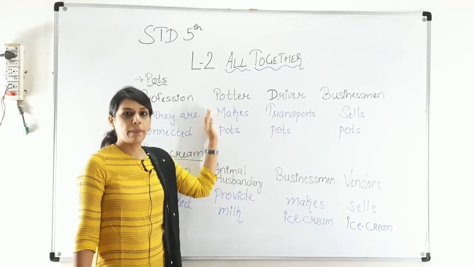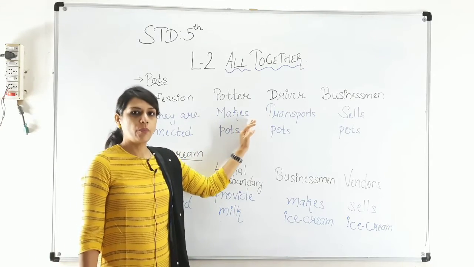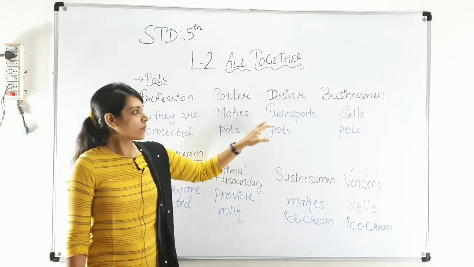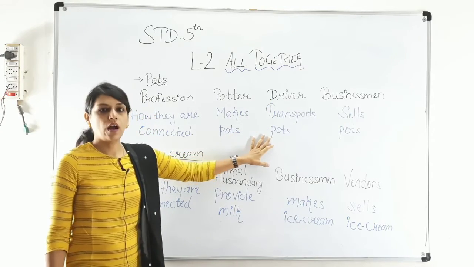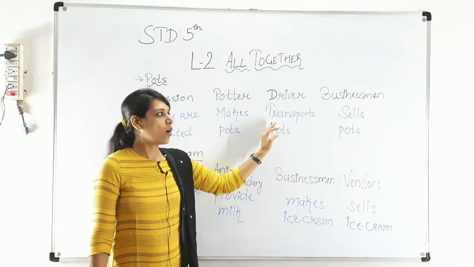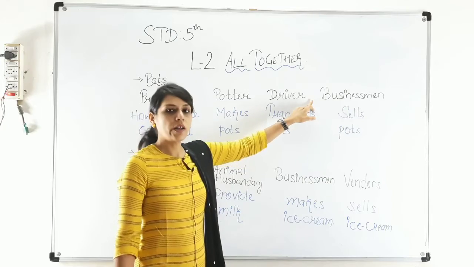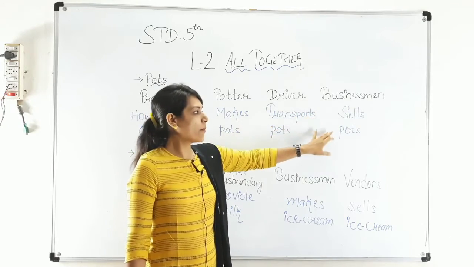Now after preparing the pots, what will he do? He will deliver the pots. The driver transports the pots. Now after delivering, the driver will deliver them to the vendor or a businessman. Now the businessman, what will he do? He will sell the pots.